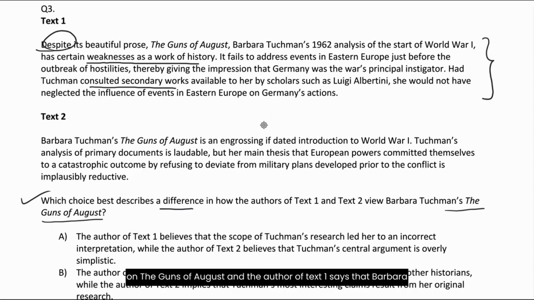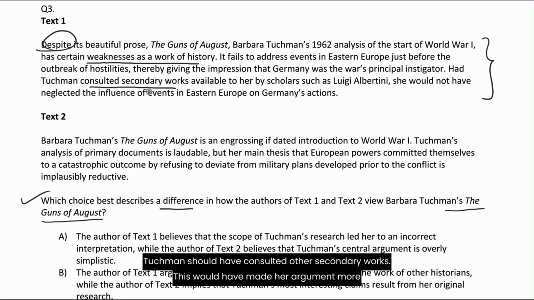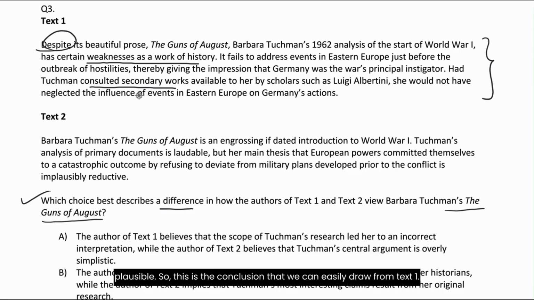and the author of text 1 says that Barbara Tuchman should have consulted other secondary works. This would have made her argument more plausible. So this is the conclusion that we can easily draw from text 1. Now let's read text 2.